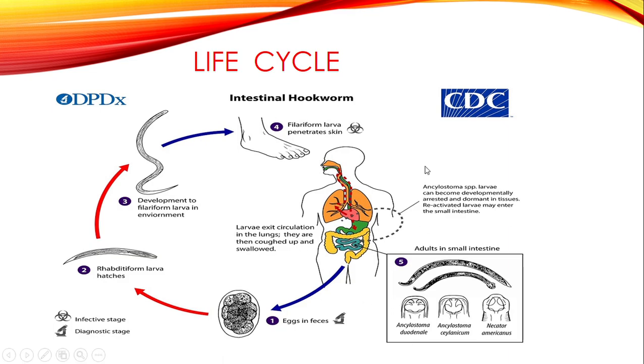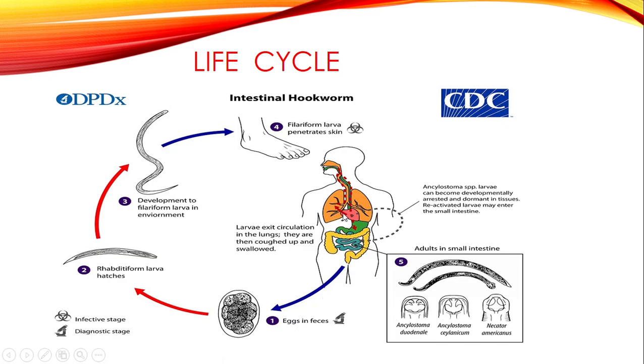So this is the picture showing the life cycle of the hookworm parasites, which are Necator americanus and Ancylostoma duodenale. From this picture, we are able to see that in the first stage, the eggs of these parasites are introduced in the environment by an infected person.